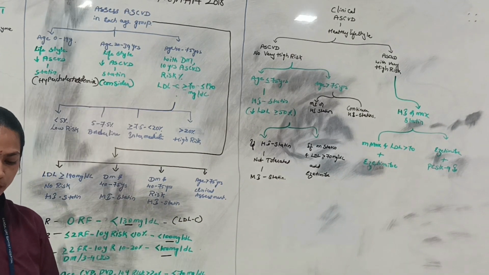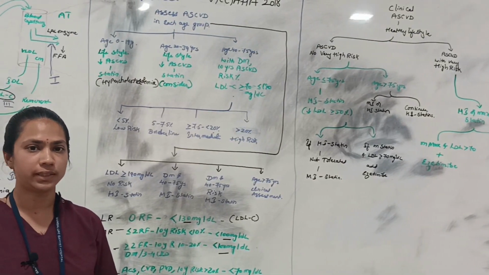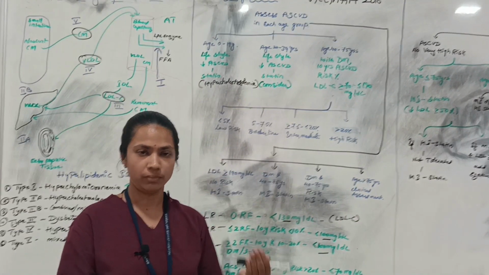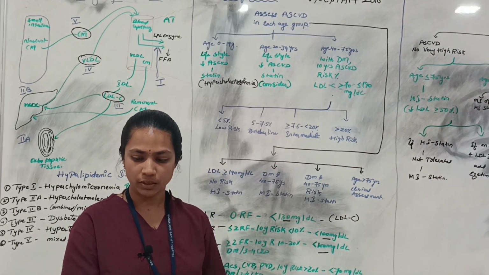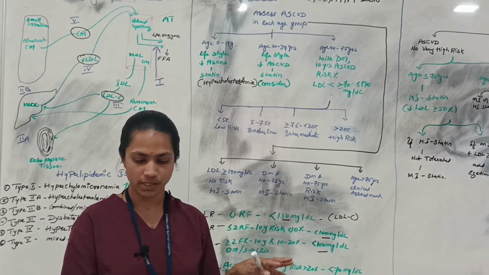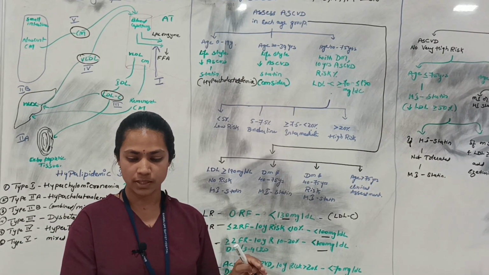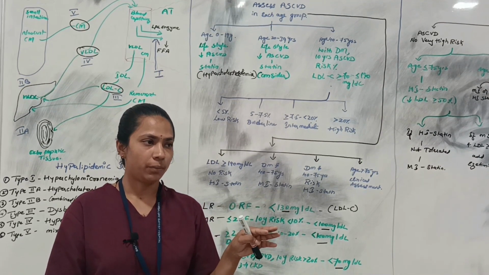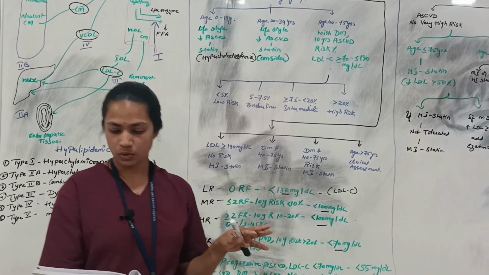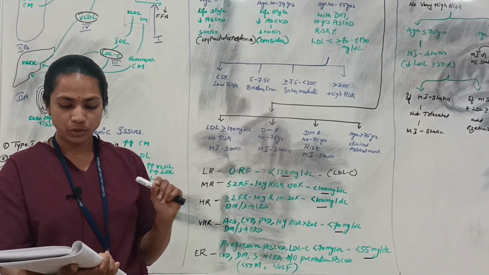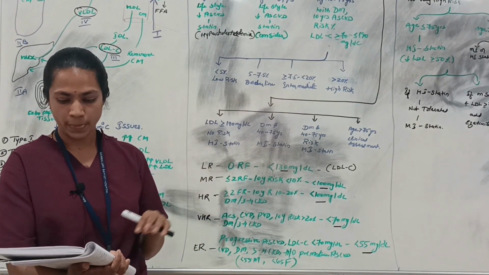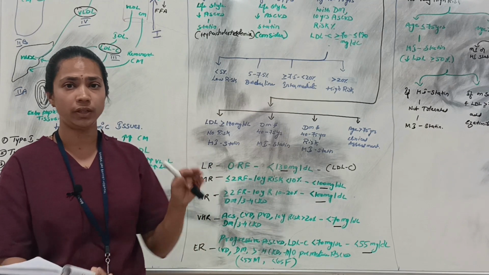You will be knowing about high intensity, moderate intensity and low intensity statins. High intensity means nothing but an increased dose of the statins. Like atorvastatin, you can give 40 to 80 mg, and rosuvastatin 20 to 40 mg, when it is high intensity. When you come to moderate intensity, atorvastatin 10 to 20 mg can be given, rosuvastatin 5 to 10 mg, simvastatin 20 to 40 mg, and lovastatin 40 to 80 mg. Coming to low intensity statins, atorvastatin is given 5 to 10 mg only, and rosuvastatin 5 to 10 mg.